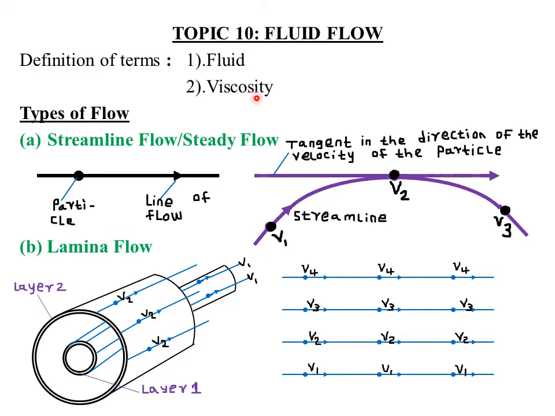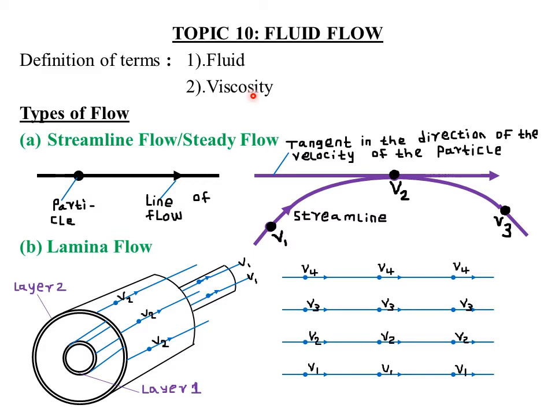In layman's language, viscosity is the ability of the particles of a fluid to resist a flow or to resist motion. So in simple terms, viscosity is the resistance offered by the particles of a fluid to any movement.